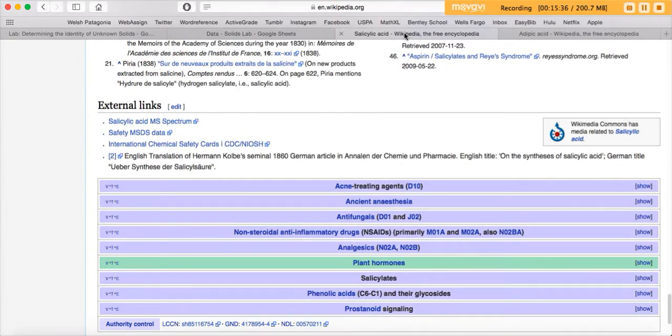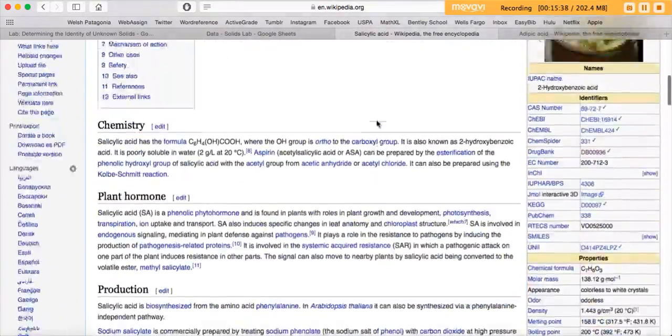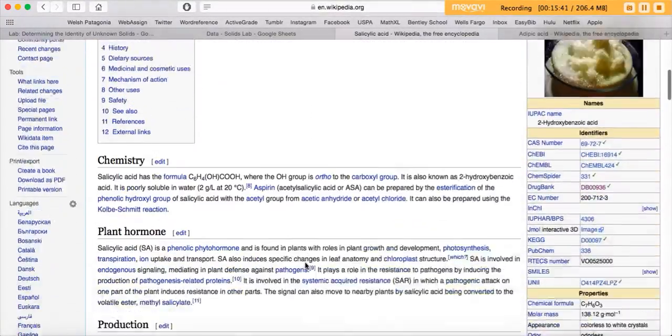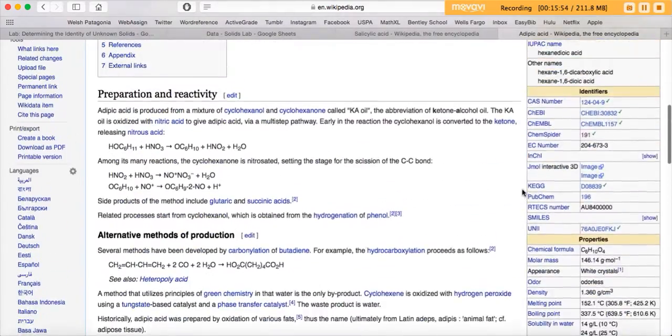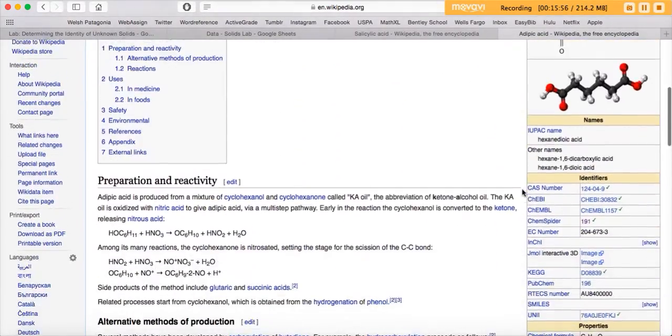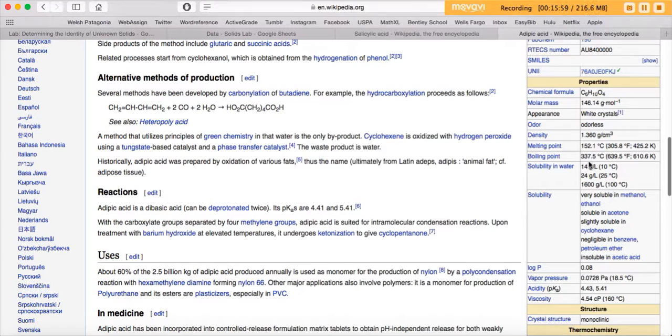And if you look here, I did some research, and salicylic acid is said to be poorly soluble in water, 2 grams per liter at 20 degrees Celsius. And then if you go over here to adipic acid, it is 24 grams per liter at 25 degrees Celsius, which is much, much more soluble in water than salicylic acid is.